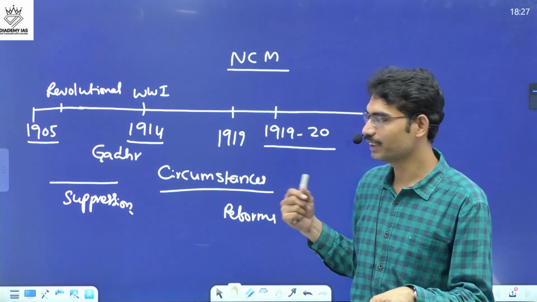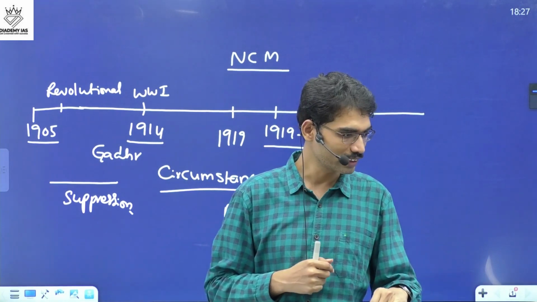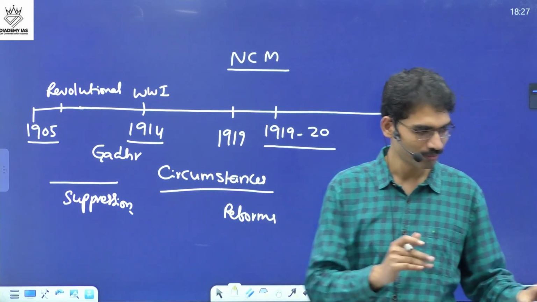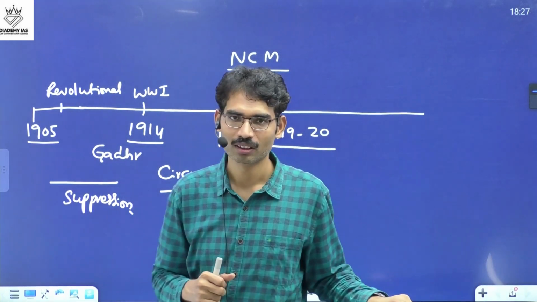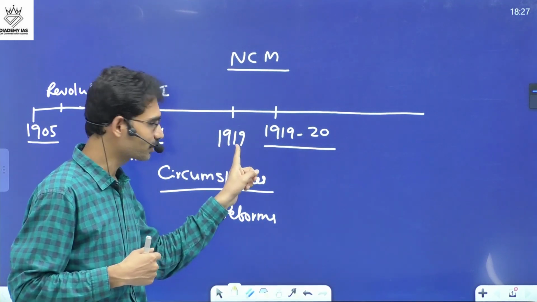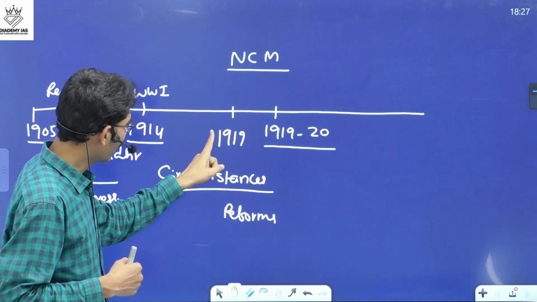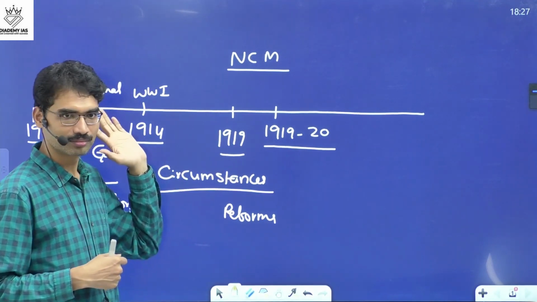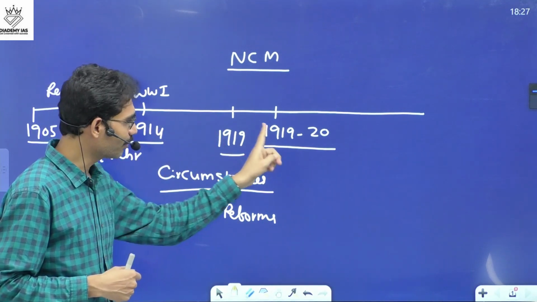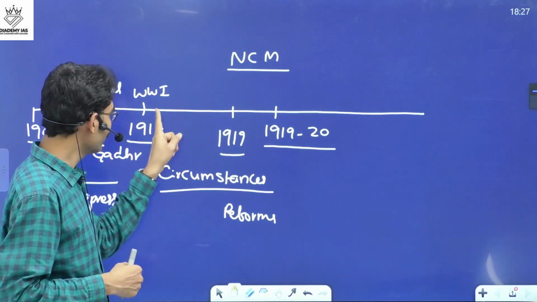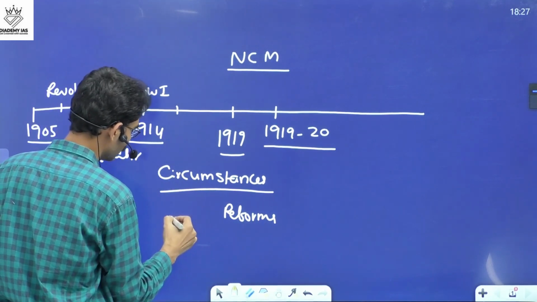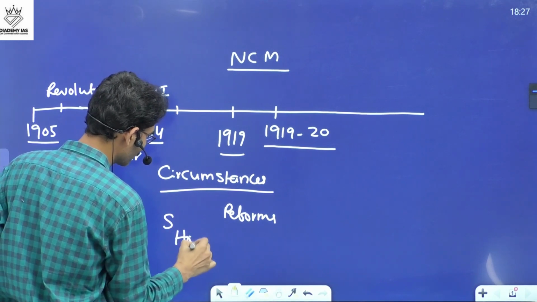Government of India Act 1919. What is the act? Yes, Sanju? Montagu-Chelmsford reforms. Montagu statement in 1917. Montagu-Chelmsford reforms. And these reforms disappointed. And meanwhile, they brought the Rowlatt Act also, and the Jallianwala Bagh massacre also. And already in 1915-16, the Swaraj, Home Rule movement was also going on.